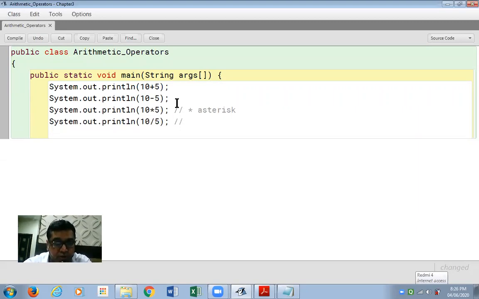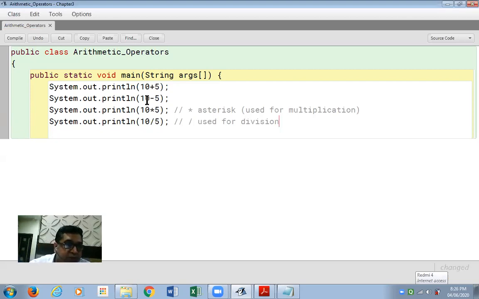This symbol is the division symbol. There is one more operator, but I'll reserve that for discussion in the next session.